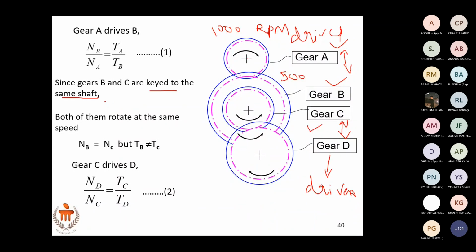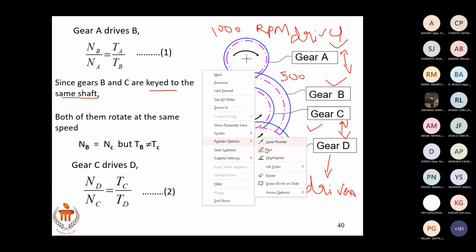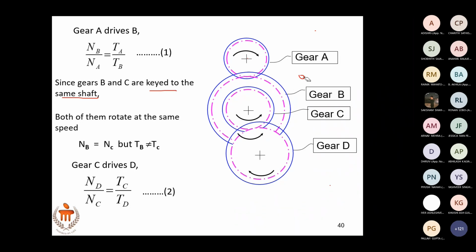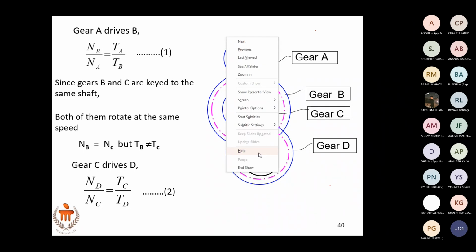If you multiply equations 1 and 2, what do you get? NB by NA into ND by NC. NB and NC are the same, so they get cancelled. What is remaining?